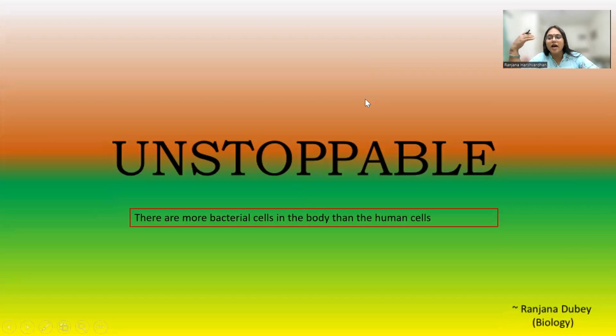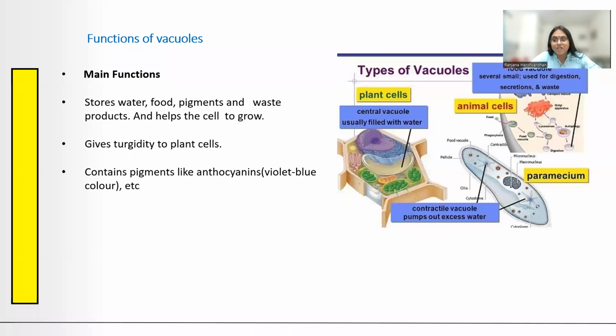उसी series में आज के lecture को start करते हुए, I just want to begin with this interesting fact that there are more bacterial cells in the body than the human cells. मतलब हमारे अपने cells से ज़्यादा आपको bacterial cells मिलेंगे अपने body में. 90% of the cells are bacterial cells which are present all over your digestive tract, your systems. Skin पे भी बहुत पाए जाते हैं. And that's actually more in number than our own cells.